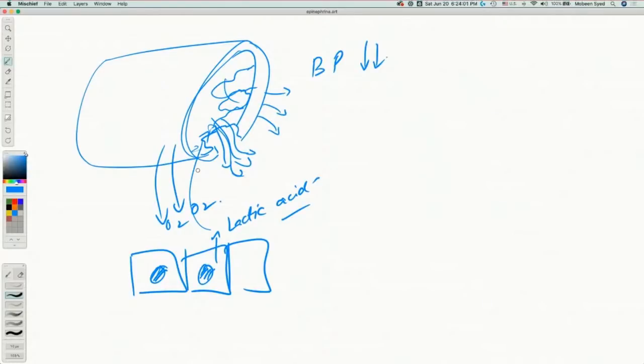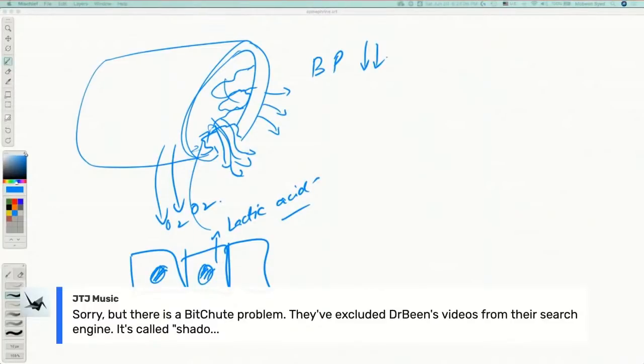So just a very quick break here. There is a comment from JTJ Music. Sorry, but there is a BitChute problem. They have excluded Dr. Bean's videos from their search engine. It's called shadow banning. So BitChute is not a solution to the YouTube problem.